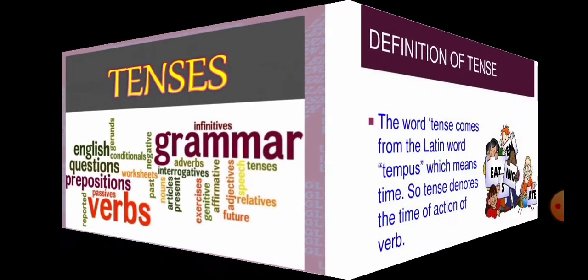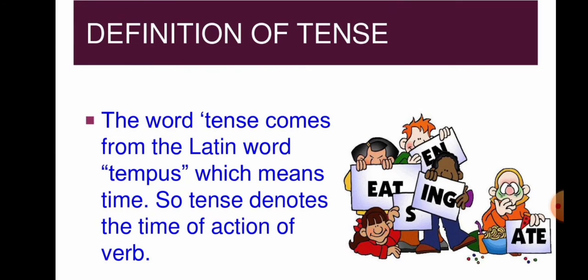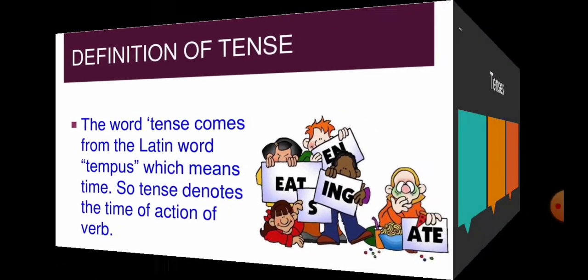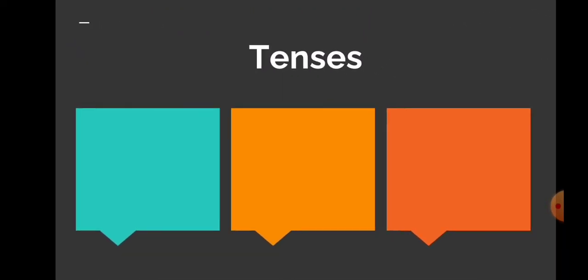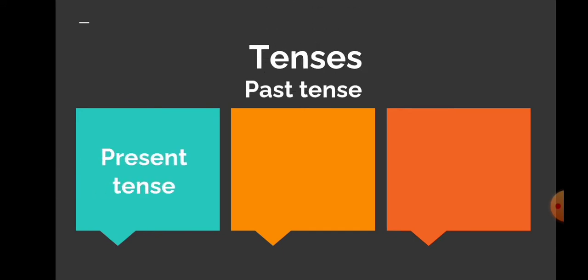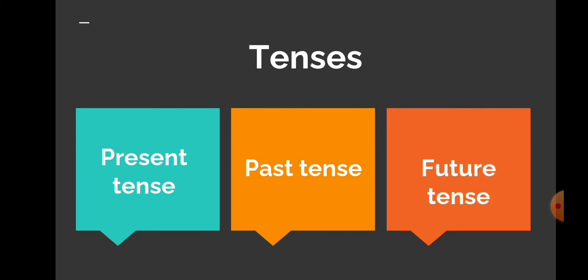What is the meaning of tenses? The word tense comes from the Latin word tempus. It means time. So, tense denotes the time of action of any verb. Basically, there are three types of tenses: present tense, past tense, and future tense.